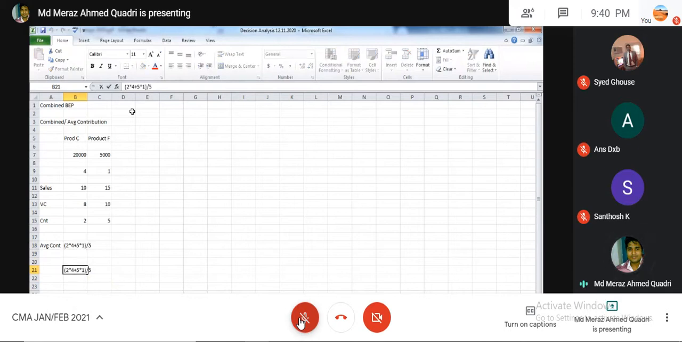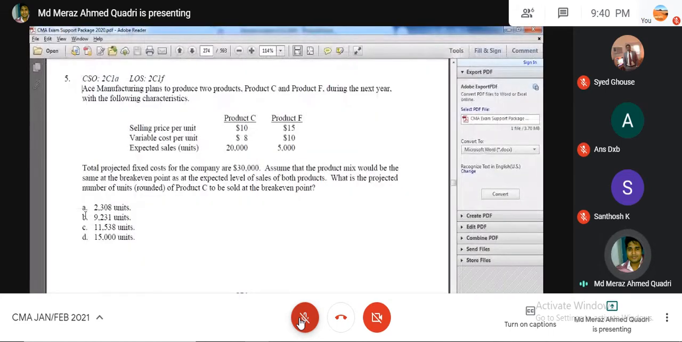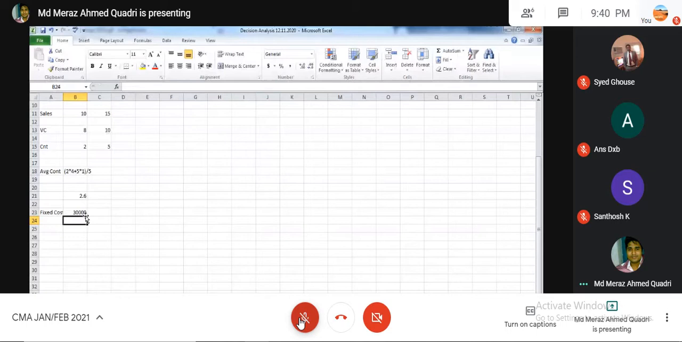By applying this simple formula, you got the combined or average contribution. Since you have a single fixed cost of 30,000, your break-even point will be 30,000 divided by 2.6. This is your combined contribution.